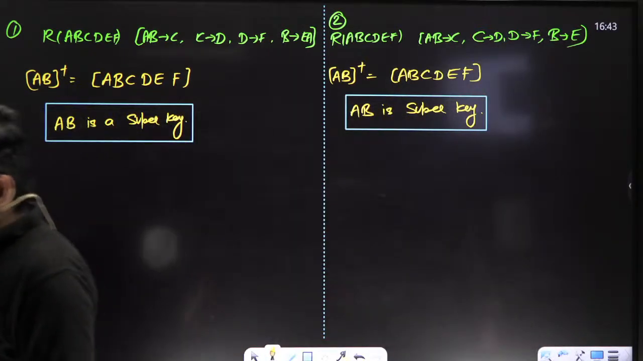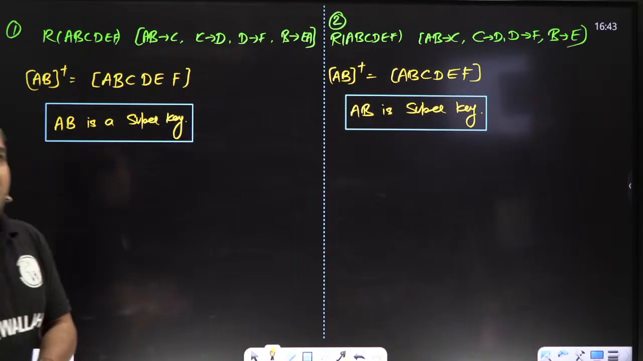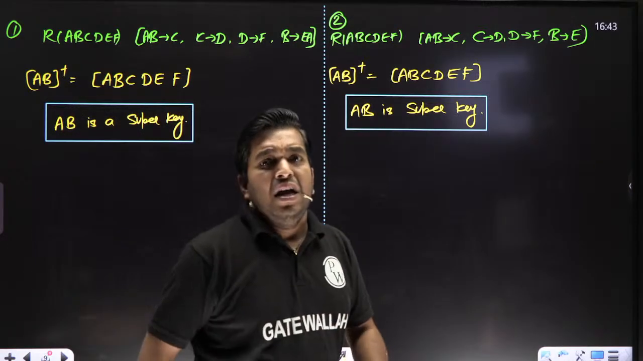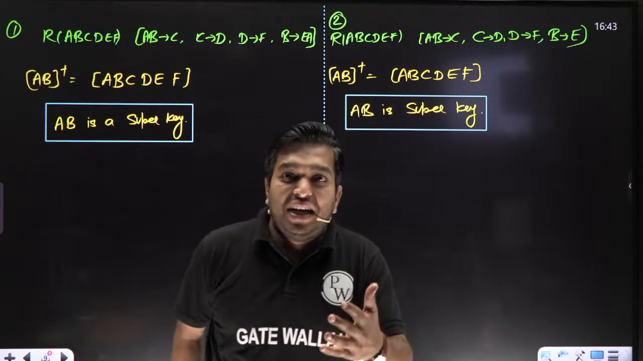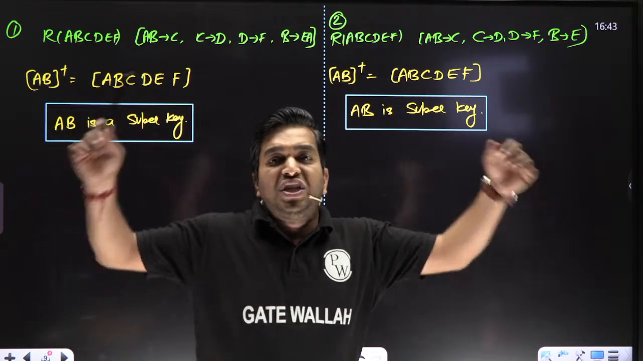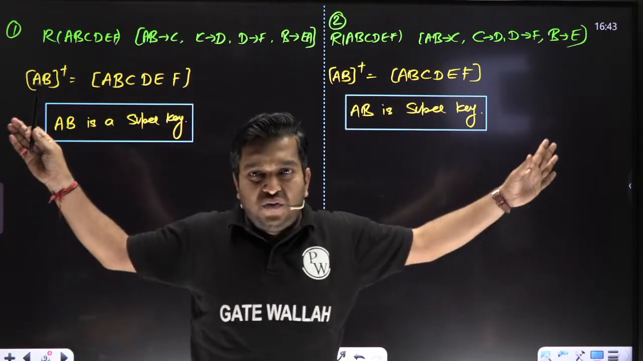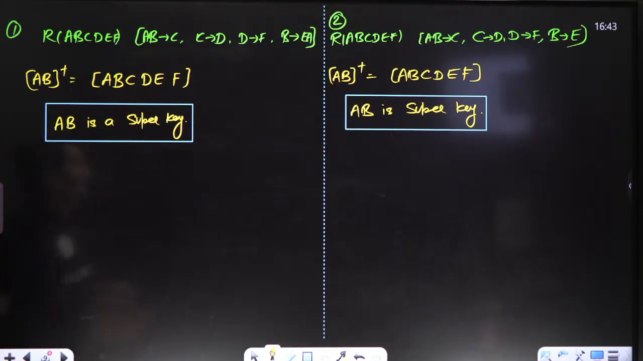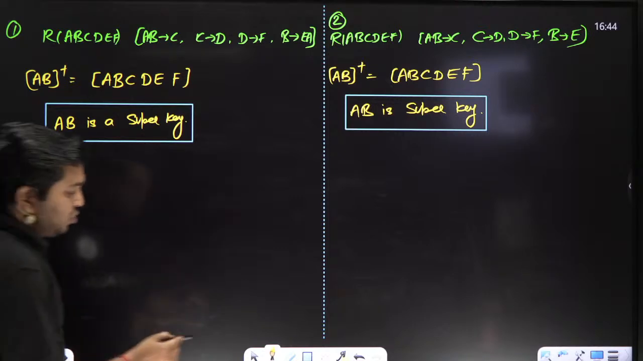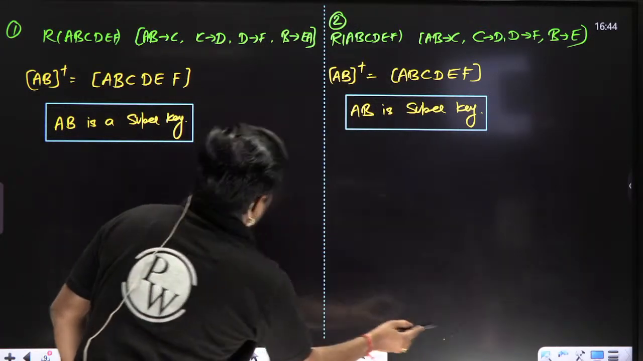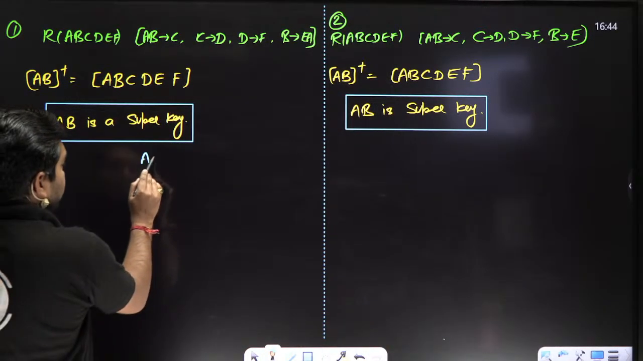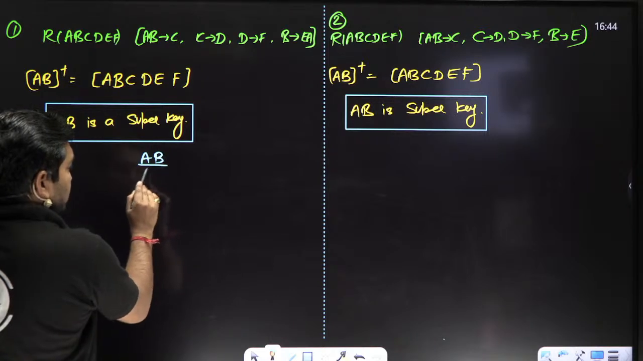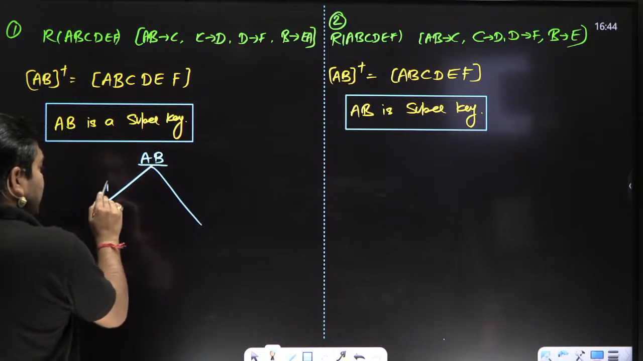Very good. What I told, my dear student, try to understand. Candidate key means what? Meaning which cannot be further decomposed. For example, here I am saying AB is a super key. So what is the proper subset of AB? Do you know what proper subset means?